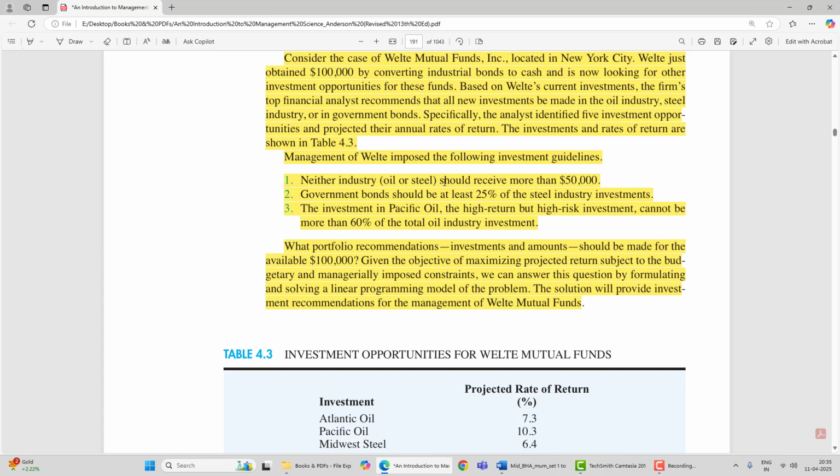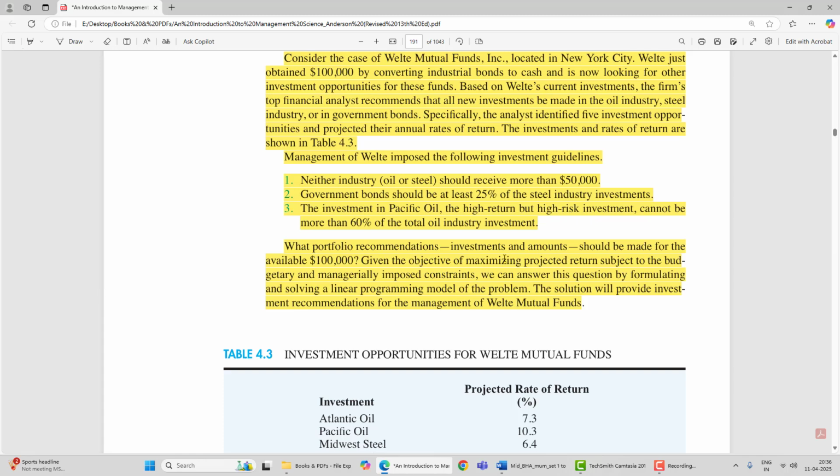Neither industry, oil or steel, should receive more than $50,000. Government bonds should be at least 25% of the steel industry investments. The investment in Pacific Oil, the high return but high risk investment, cannot be more than 60% of total oil industry investment. So, what portfolio recommendations, investments, and amounts should be made for the available $1 lakh?